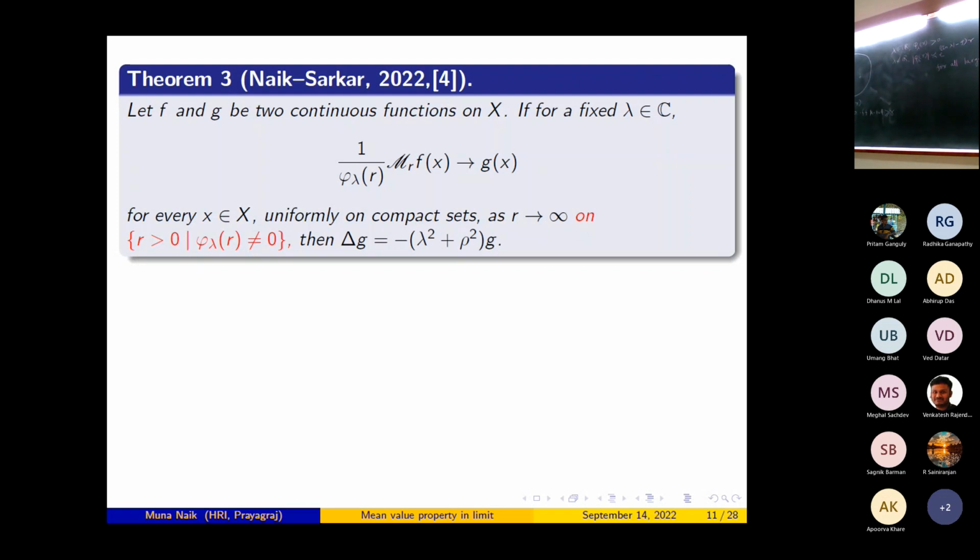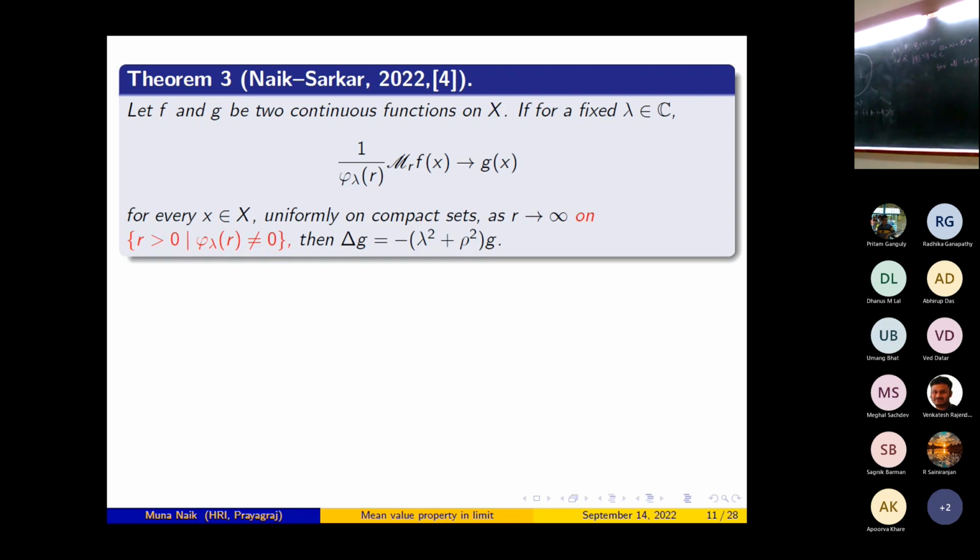It turns out that if lambda belongs to the imaginary line, phi_lambda(r) is a positive function. In that case we don't have to bother how we approach r towards infinity. So in principle, if lambda belongs to the imaginary line, you can remove the red part of this theorem.